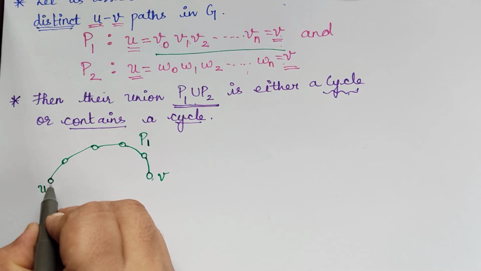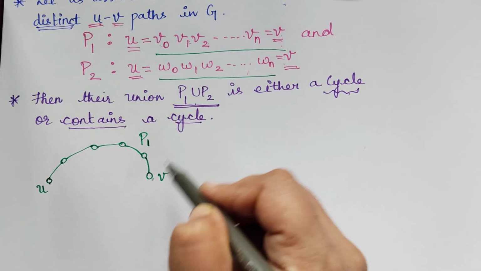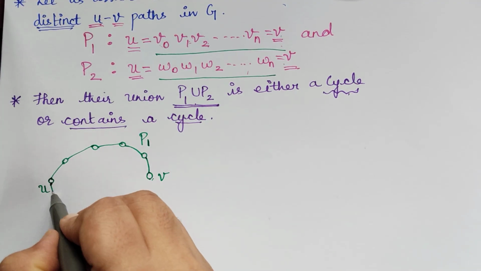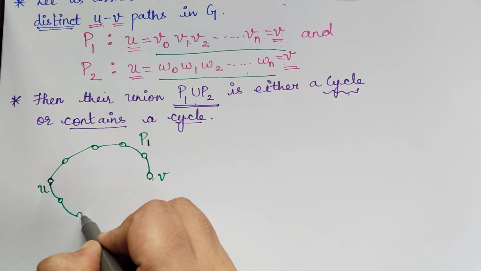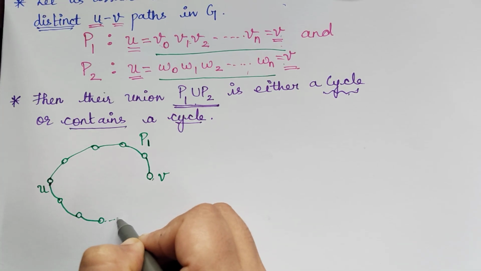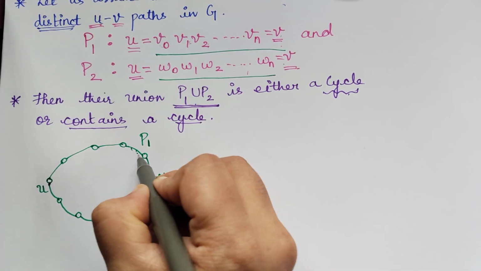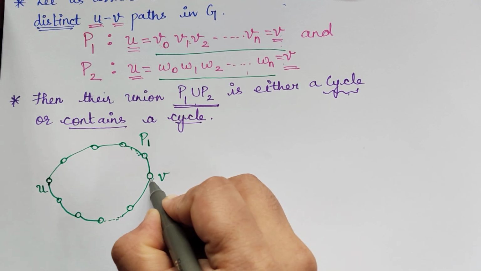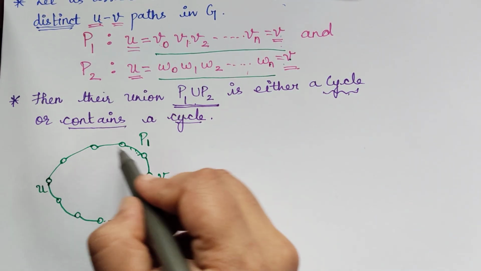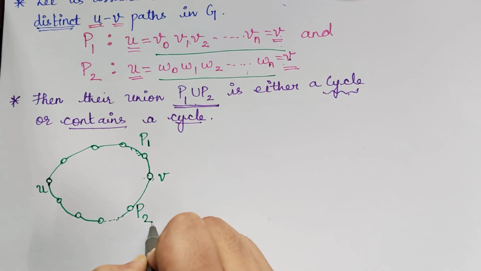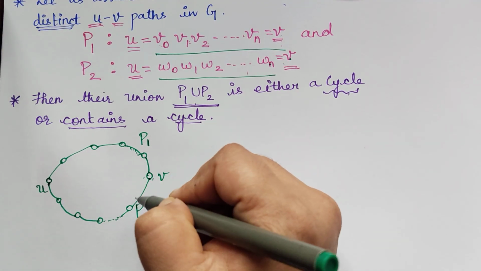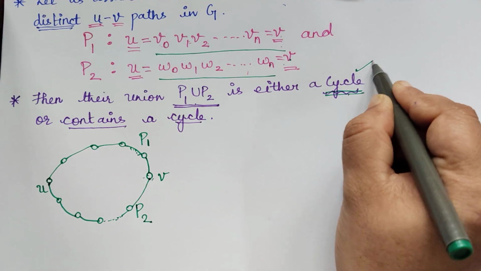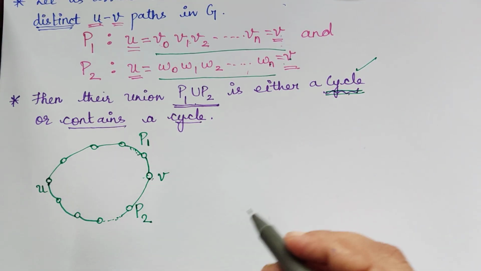Now from this U, we have another path to V: W0, then W1, W2, W3, and it keeps on going, somewhere Wn minus 1 and Wn, which is V. This is path P1 and this is path P2. If you see, it forms a cycle.